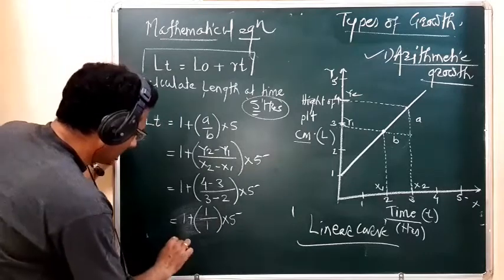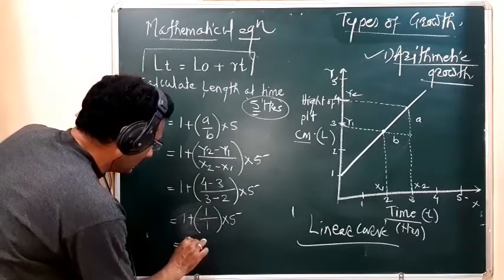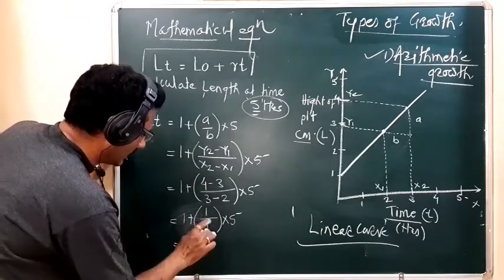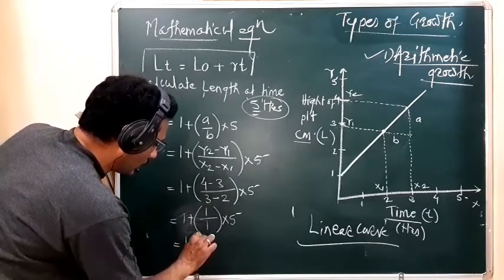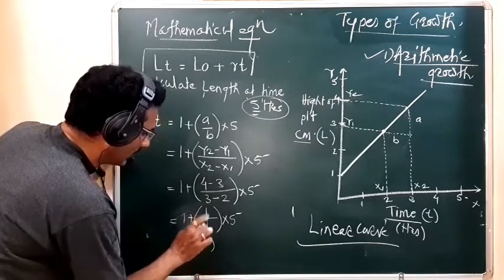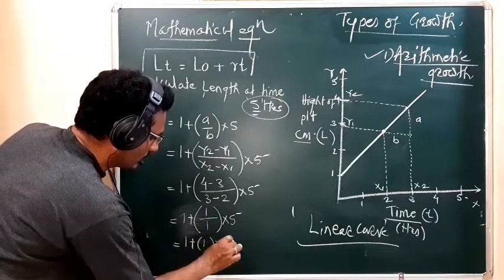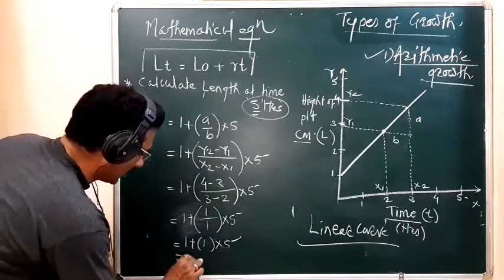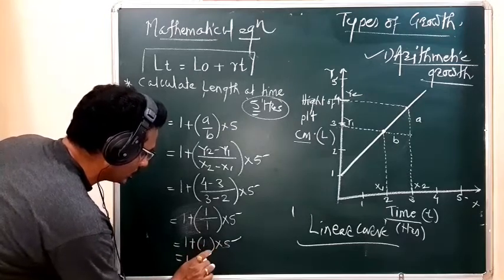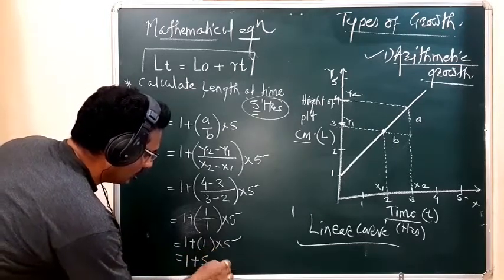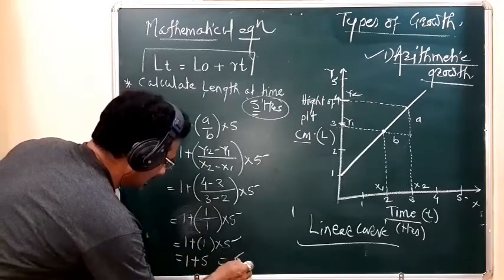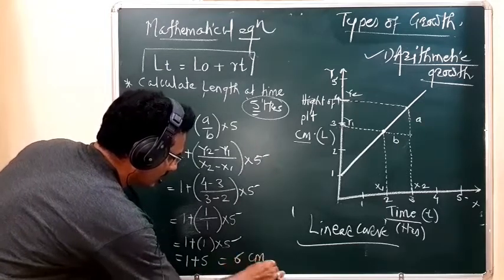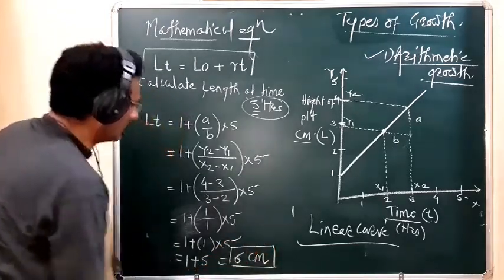So how much is it, student? Here it is 1 divided by 1, it is 1 into 5. So it is 1 plus 5 into 1. 1 plus 5 means it is 6 centimeter. Okay, 6 centimeter. This is the answer.